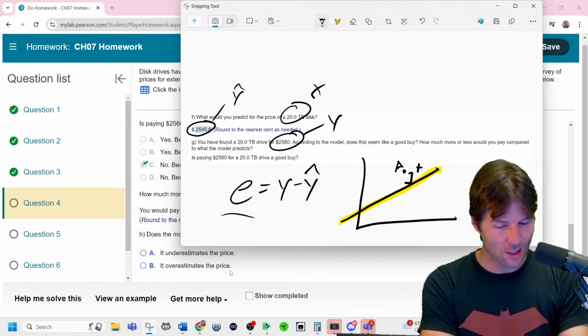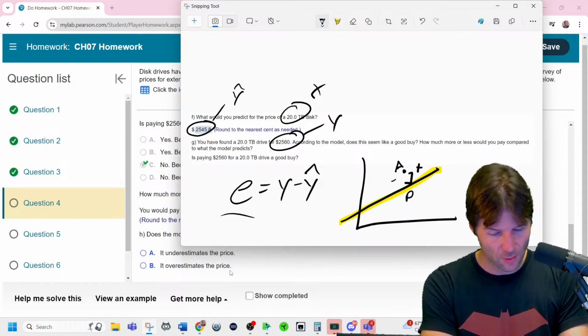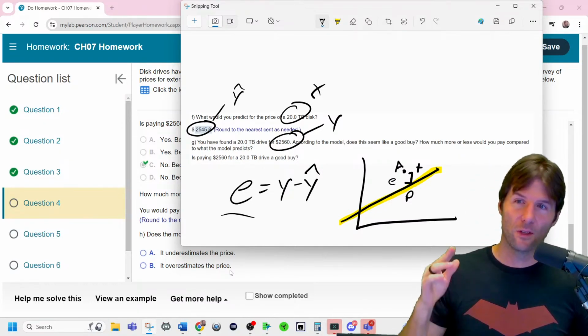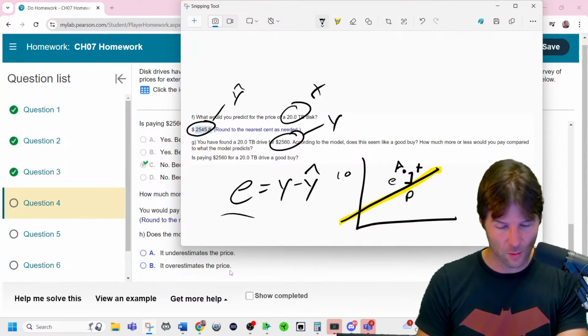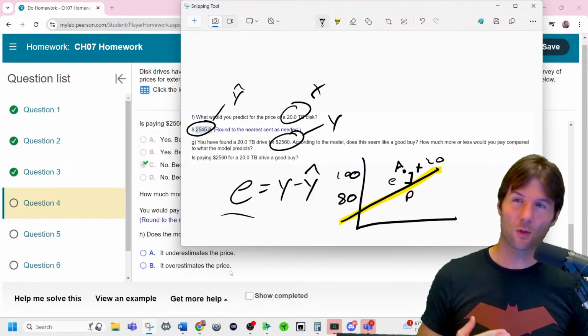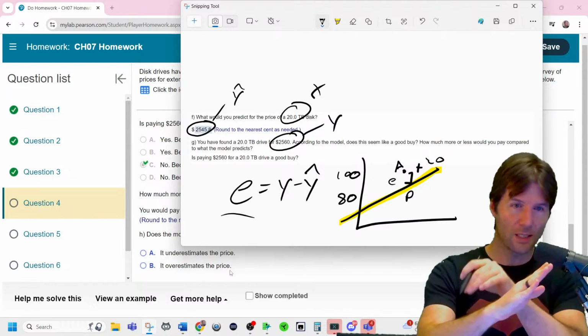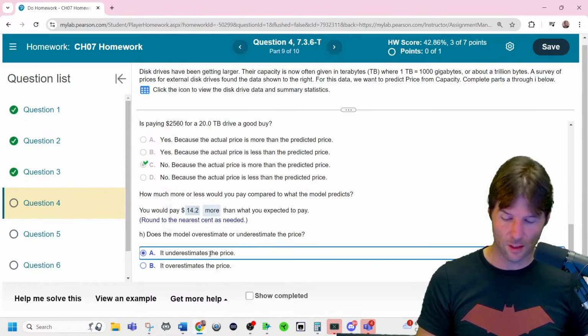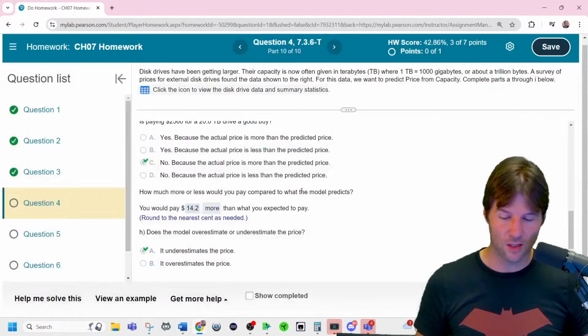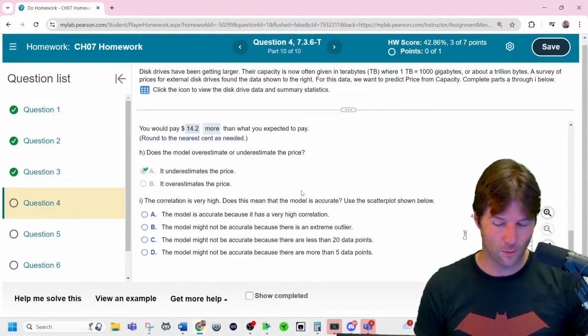Because this is the actual and this is the predicted, and then the residual is positive, because you can just make up fake things right here, like 100 minus 80 equals positive 20. Those aren't the actual numbers, but if you predicted 80 and it's actually 100, then there's a positive residual and the model underestimated it. So the model underestimates the price, and that's what happens when you get a positive residual.